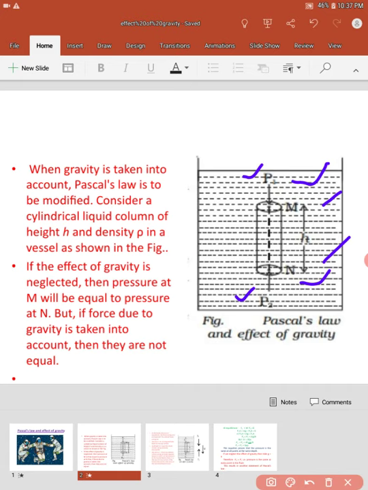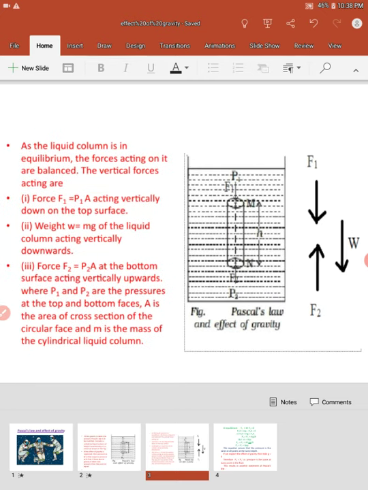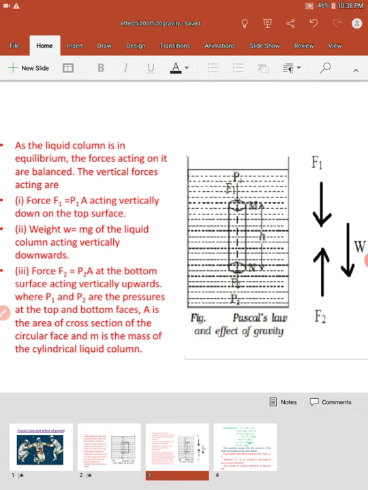So to prove this statement, now we consider the various forces on the fluid column. There are three forces: F1, which is acting perpendicularly downward, F2 perpendicularly upward on the bottom, and the weight of the liquid that is in the downward direction.